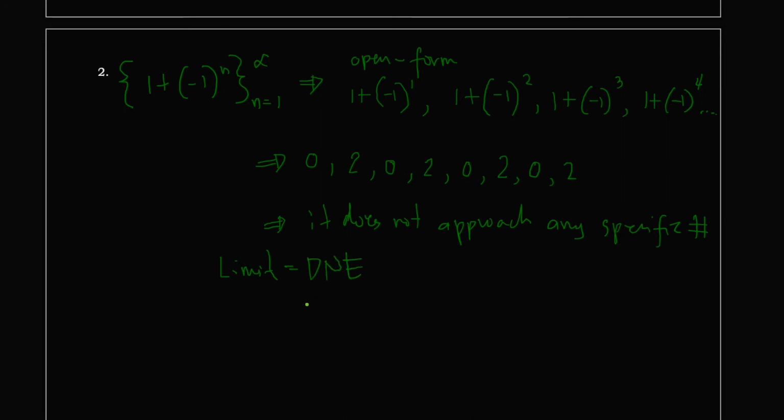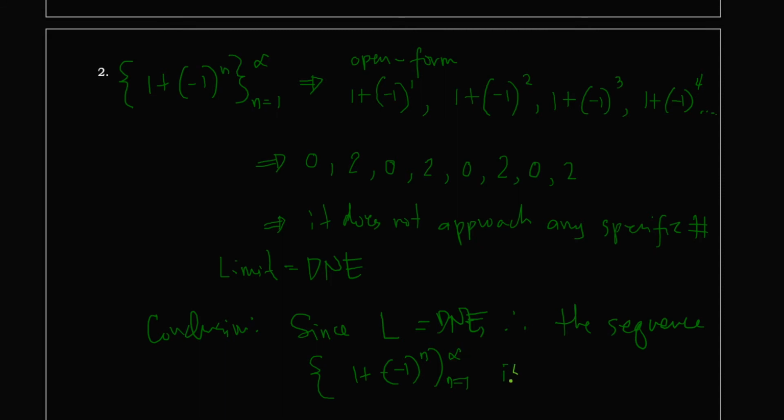Okay? And if the limit does not exist, what will be our conclusion? Okay, so we can say here that since the limit does not exist, therefore the given sequence 1 plus negative 1 raised to n, as n started with 1 to infinity, is divergent.